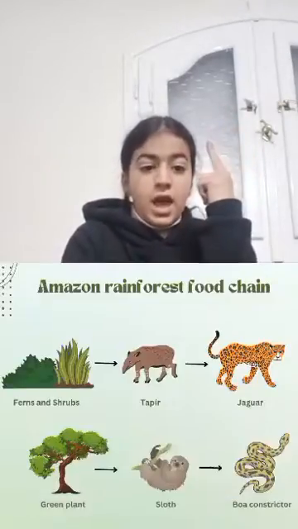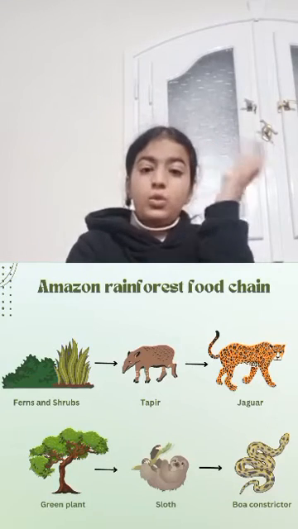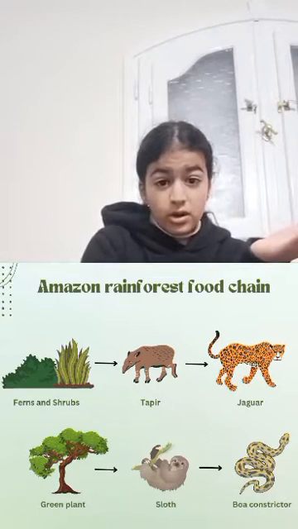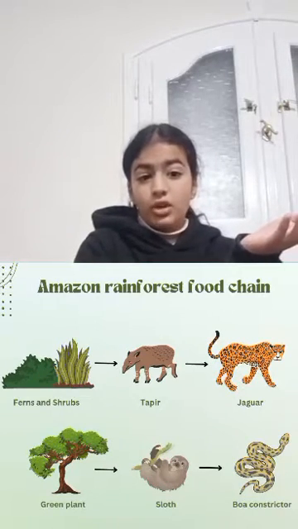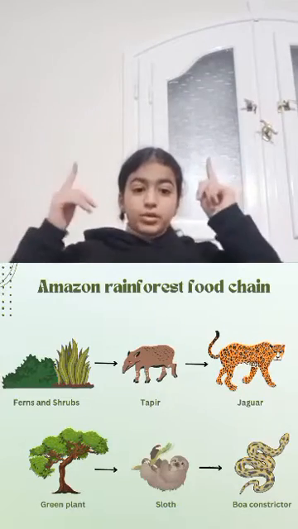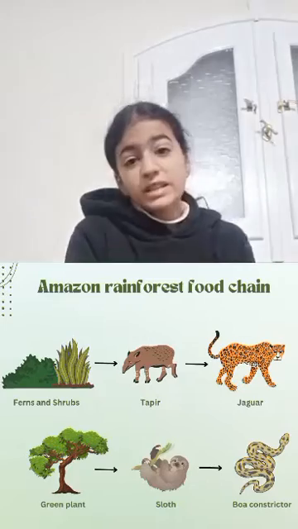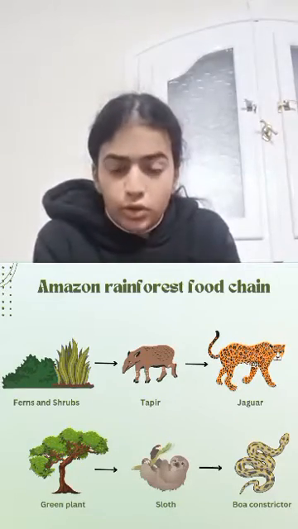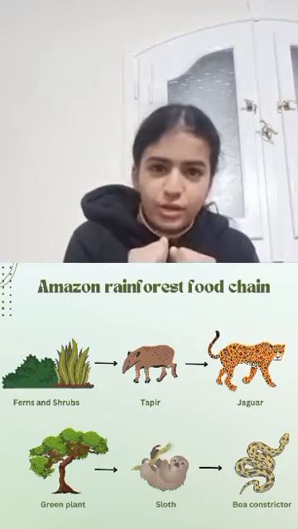So what are we going to talk about? Here we go. We're going to have two examples and one of my favorite animals. We have ferns and chirps, and the tapir eats them. And who eats the tapir? The jaguar. It's a type of cheetah. We have another example. Green plants: sloths eat green plants. And who eats sloths? The boa constrictor. I think that's the right pronunciation.